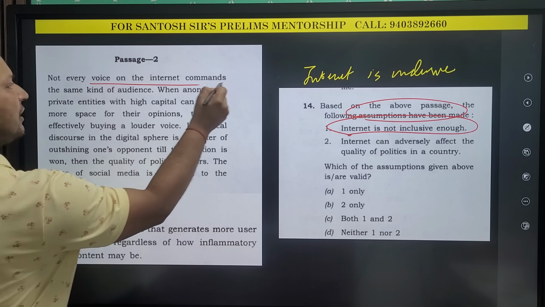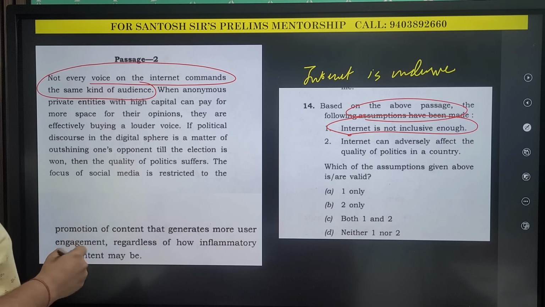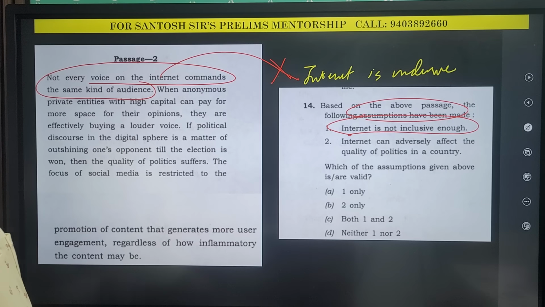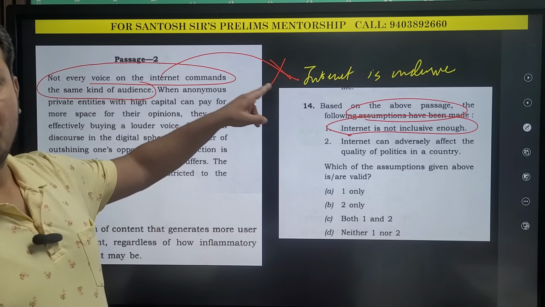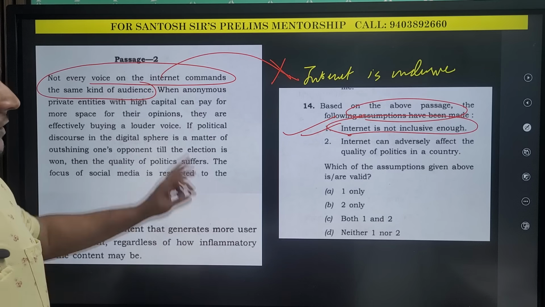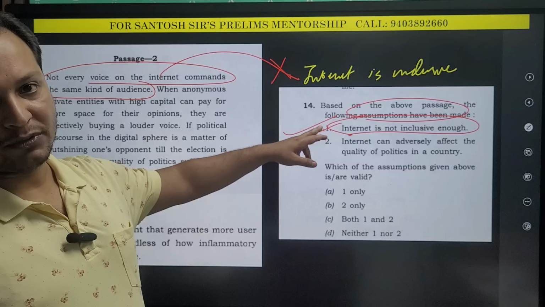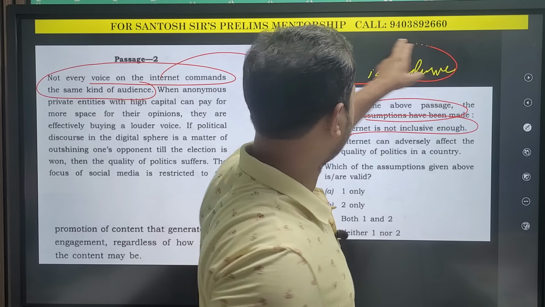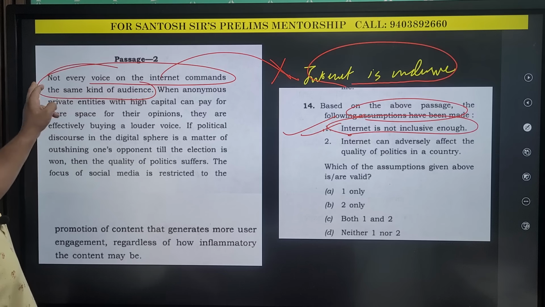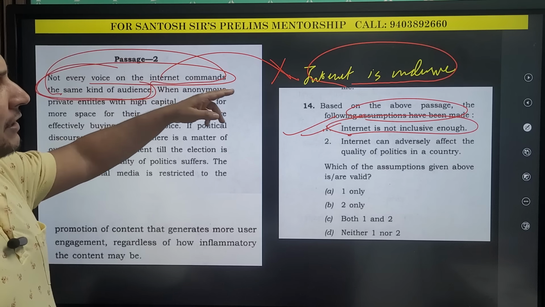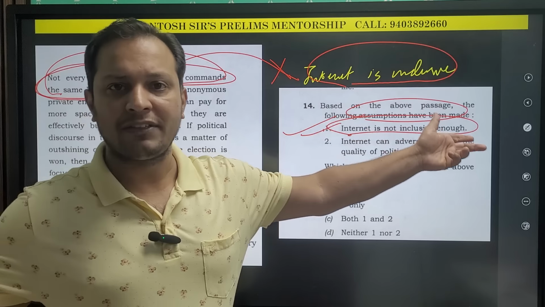Not every voice on the internet commands the same audience. Clearly, this and this are opposite. This means this is a correct assumption. Are you getting this, guys? The opposite of this is internet is inclusive, but the very first statement says that everyone does not have the same voice on the internet. This means it is not inclusive because everyone is not having the same voice.